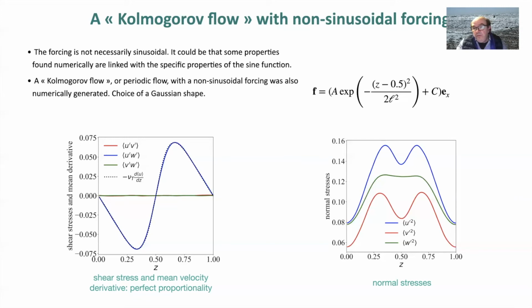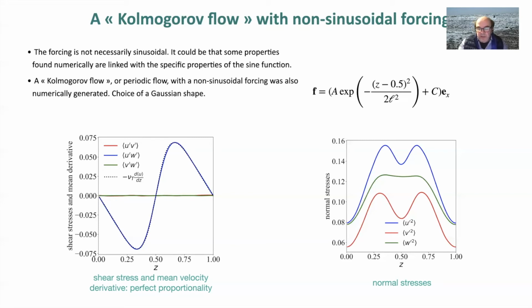On the right we see normal stresses which have a strange expression, and in fact we have no analytical fit to propose for these expressions. It's only a numerical result. On the left, we see that the shear stress and the mean velocity derivative are perfectly superposed.